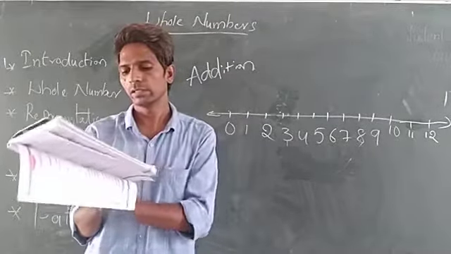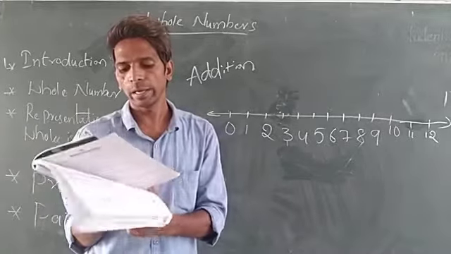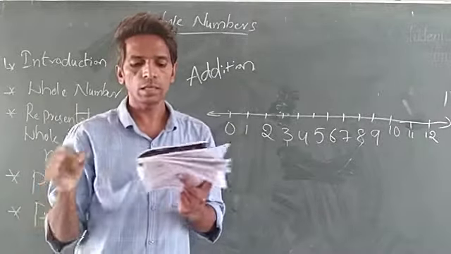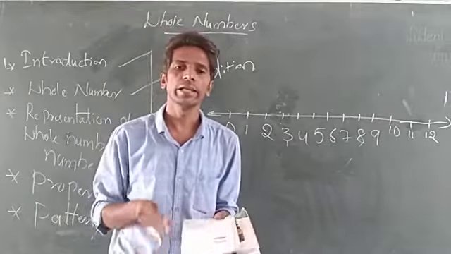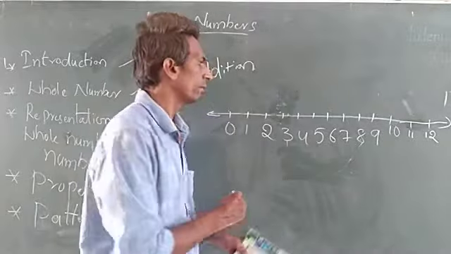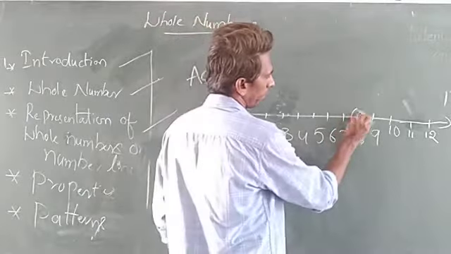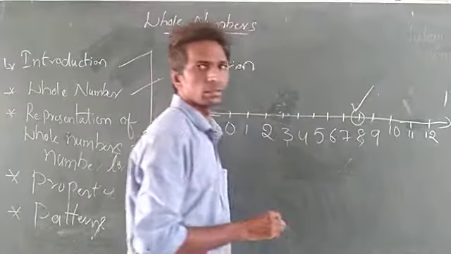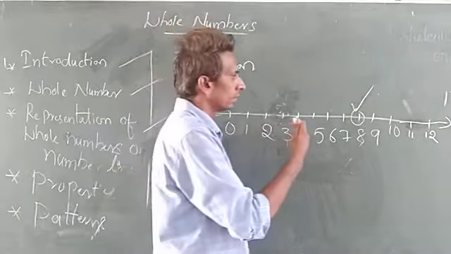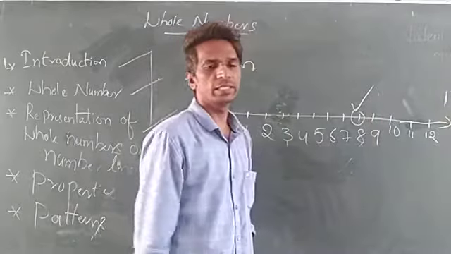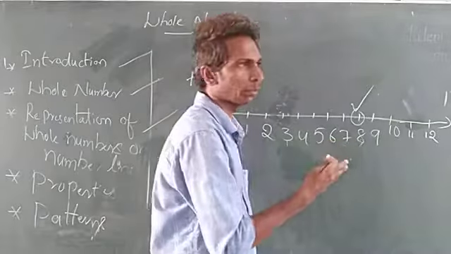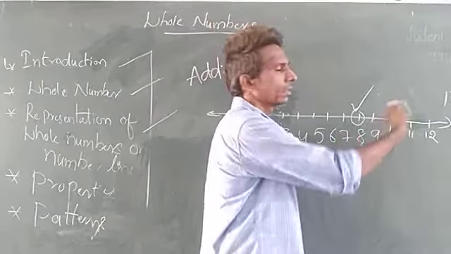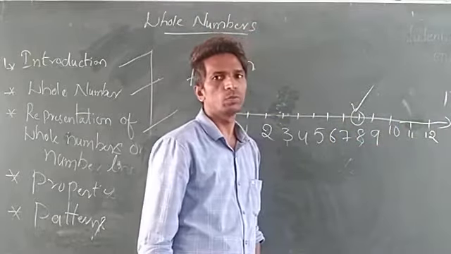Numbers. So next, position on the number line: 12 lies on the right of 8. 12 lies on the right of 8 means from 8 onwards, on the right side 12 is there. Okay, from 8 onwards, 8 is the position.